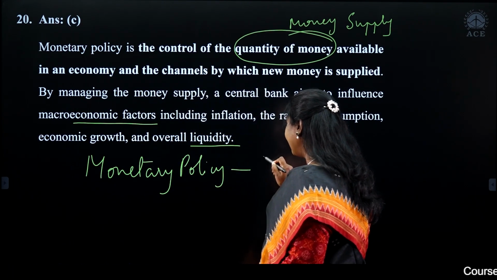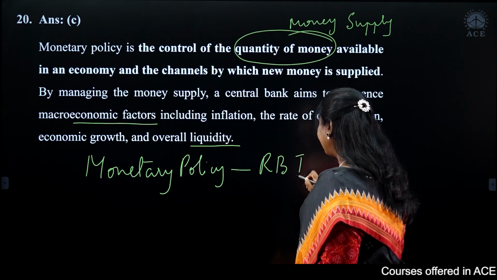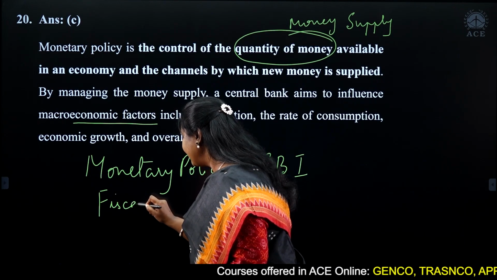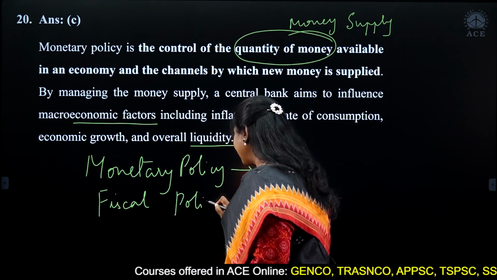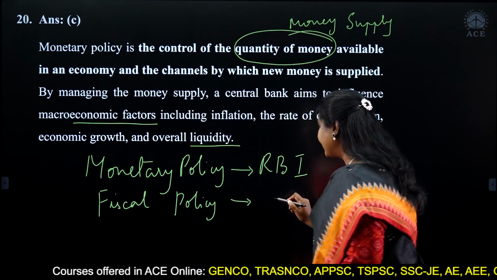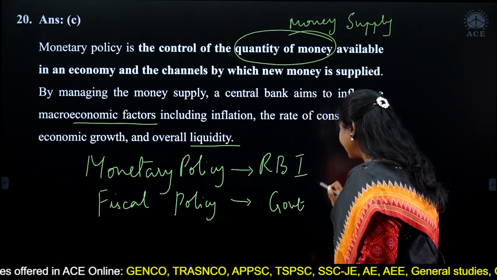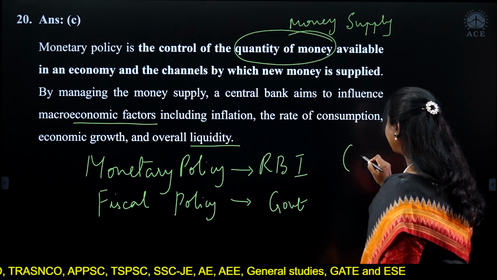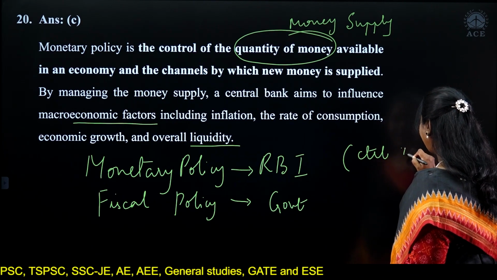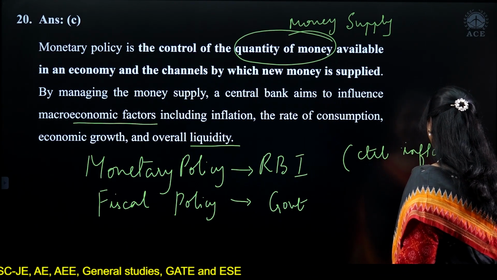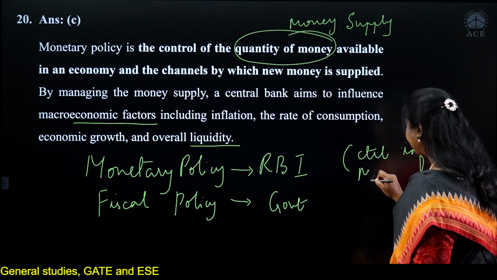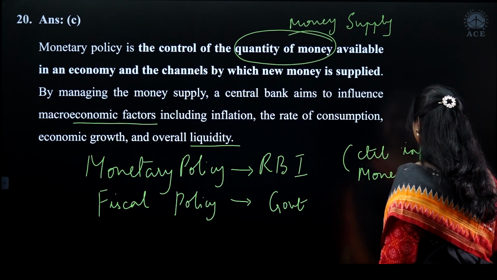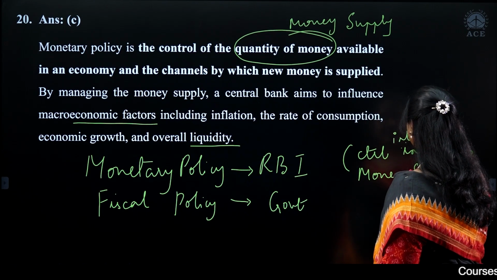So remember, monetary policy is given by the RBI. Fiscal policy is given by the government. Monetary policy deals with what? It deals with controlling inflation, and it talks about money supply. So it controls the money supply. Through what? Through interest rates.